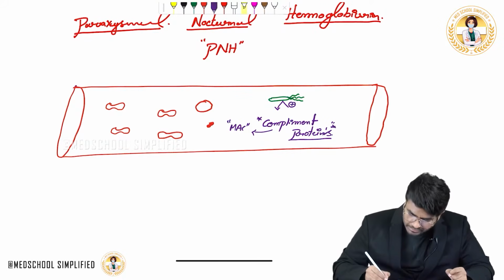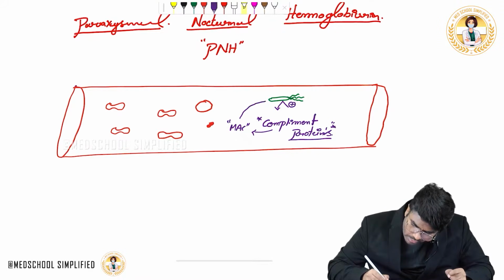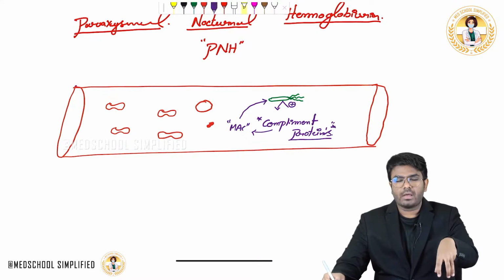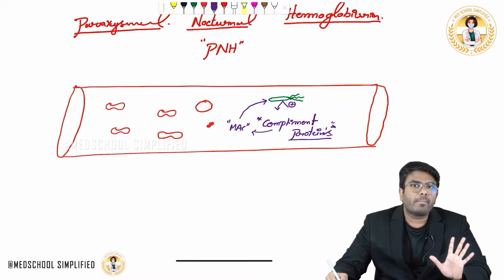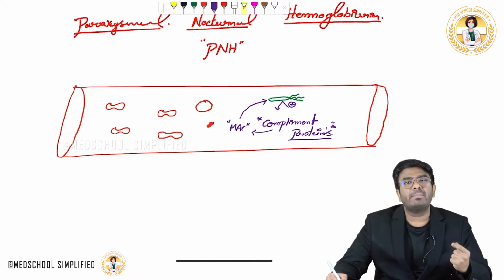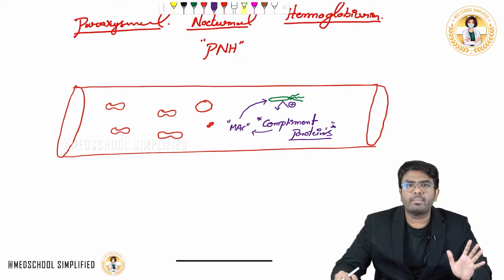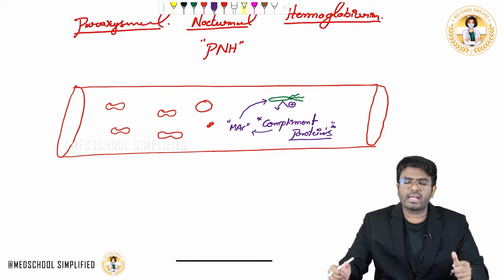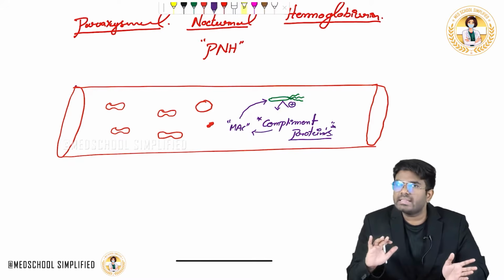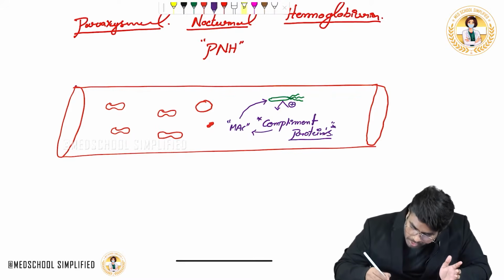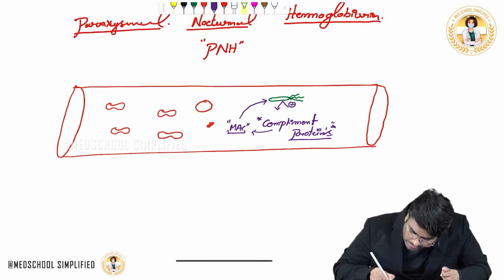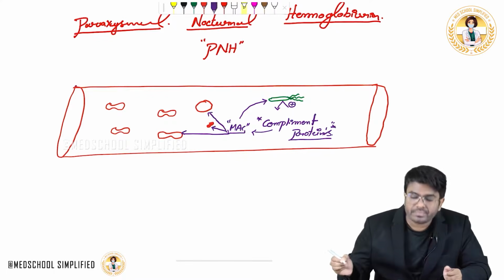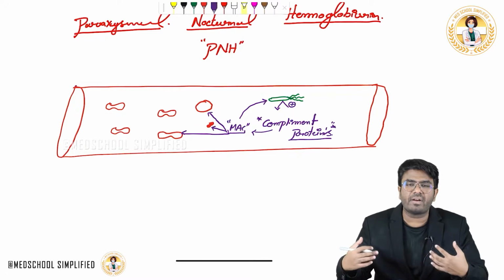This membrane attack complex is going to fall onto the bacteria. It will kill the bacteria, no doubt. But my point is, these complements are like blind soldiers. Once they are activated, they start firing. Yes, they will kill the bacteria, but they can also attack your platelets, your RBC, and your WBC. Am I right or not? They are blind, they don't know what is self and what is foreign.